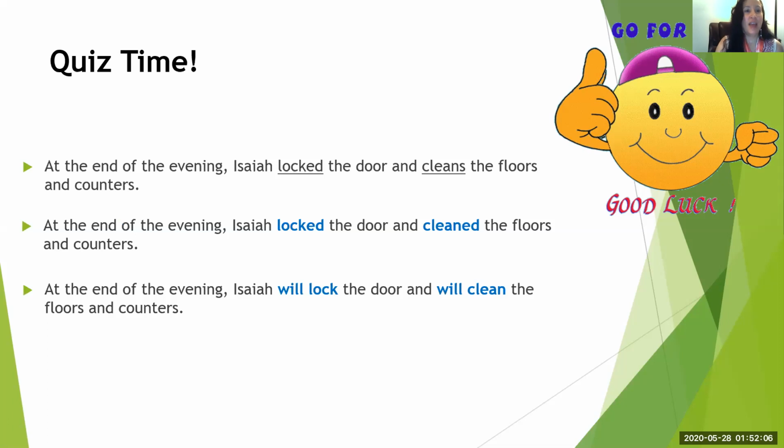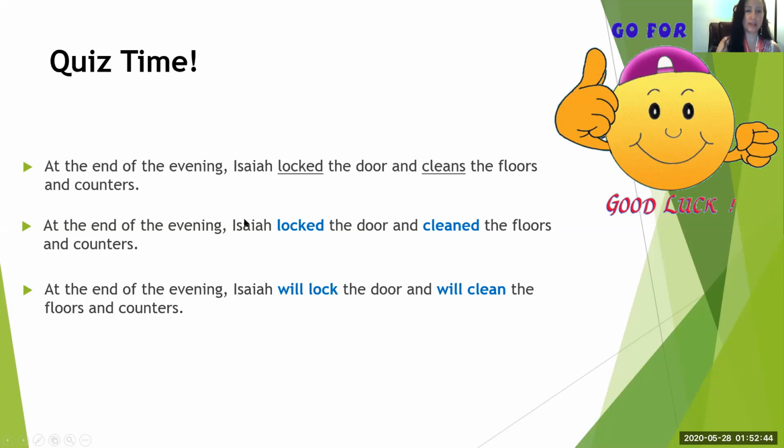All right, at the end of the evening, Isaiah locked the door and cleans the floors and counters, okay? Isaiah locked. Anyone guess what this is? Is this past tense, future tense, or present tense? You guessed it, it's past tense. Now, is this a regular verb or an irregular verb? The clue is ed at the end, so that's a regular verb, okay? Cleans is in the present tense.